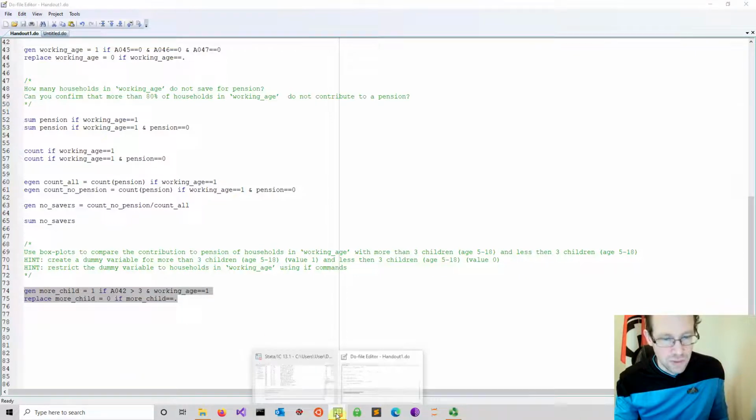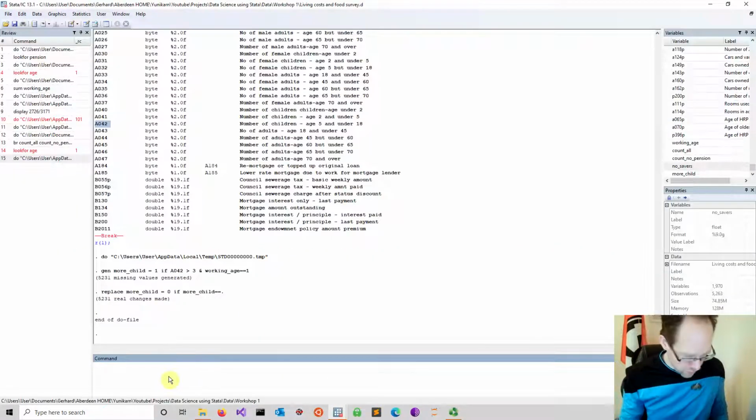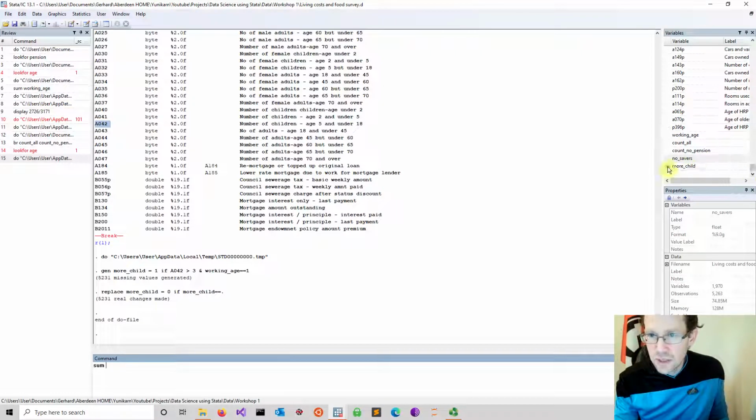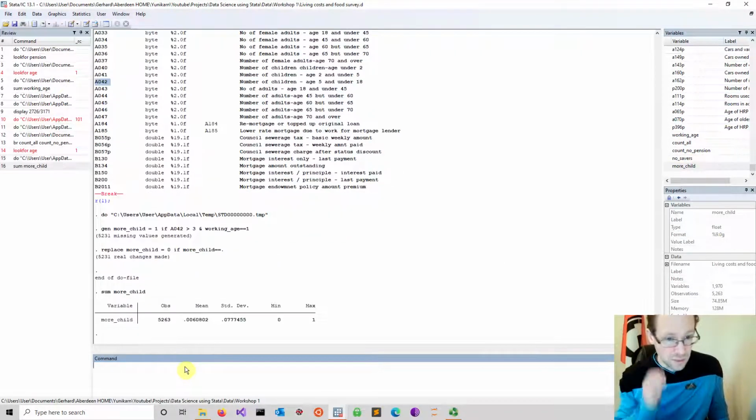So we can have a little look now. If you do a summarize command and you go into more child, you have a look at how many cases we are talking about. So the mean is very, very low. It's less than 1%. It's 0.6% of cases.